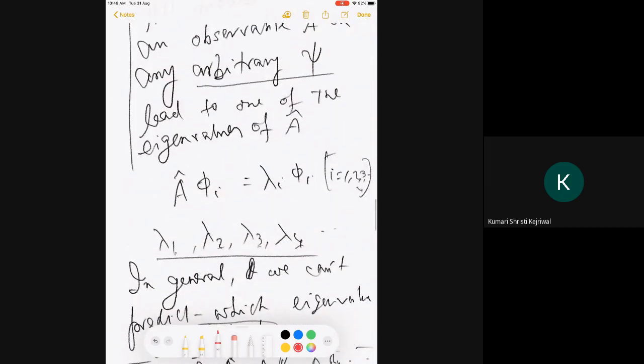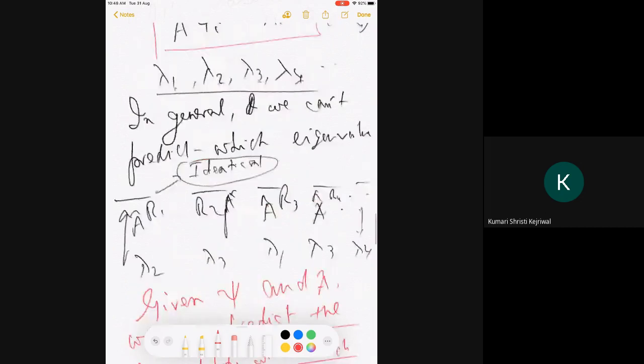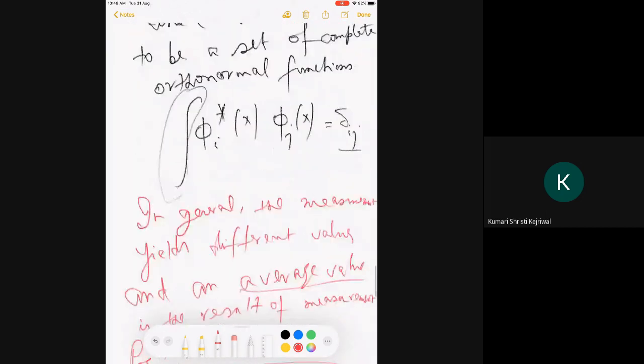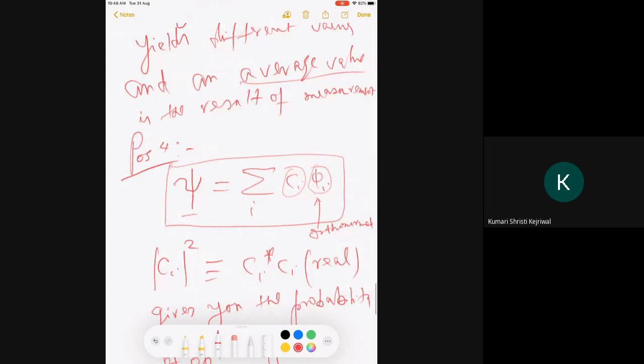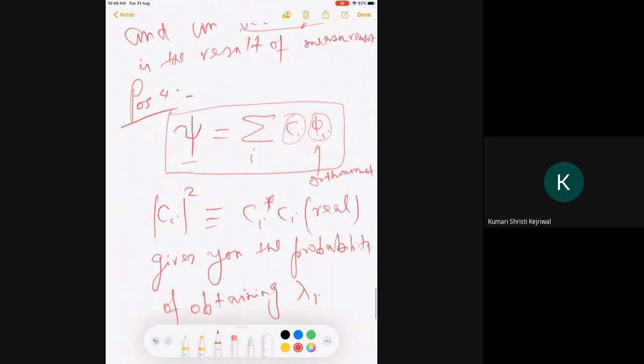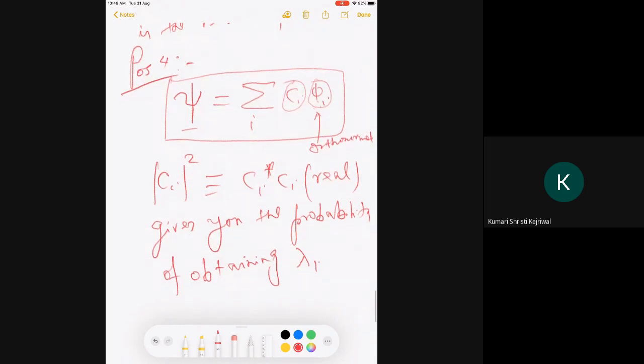This can be solved. That is mathematics. Don't have to bother about it. I know all the phi i's, which are a complete orthonormal set. So I know phi i's, I know psi. Mathematically, I can construct Ci. I will show you how to do that a little bit later, but don't worry. So what I'm now saying is that the postulate says this is my probability of obtaining lambda i.